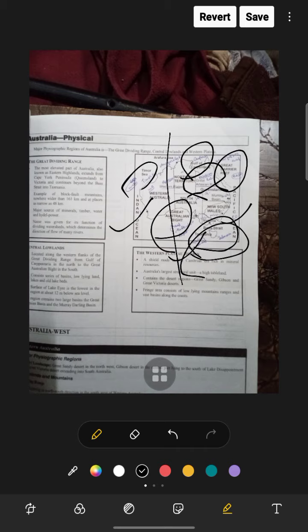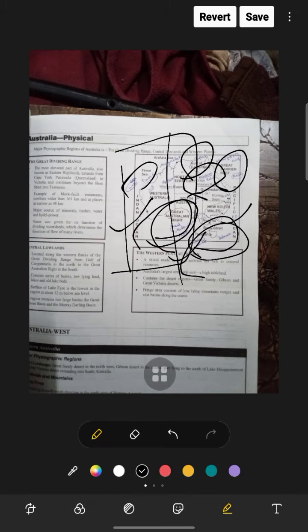Now Western Australia is a major physiographic region with desert landscape: the Great Sandy Desert, Gibson Desert, and the central part, with the Great Victoria Desert extending to South Australia. So here is the Great Victoria Desert in this area. The whole western part is important for that.